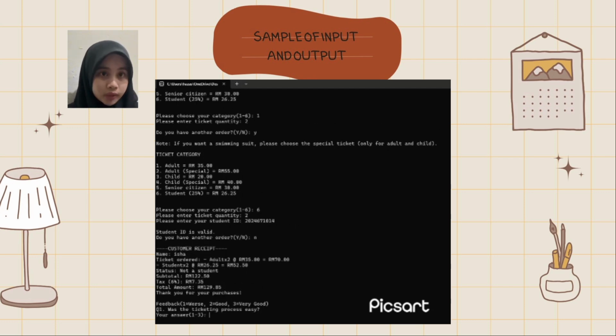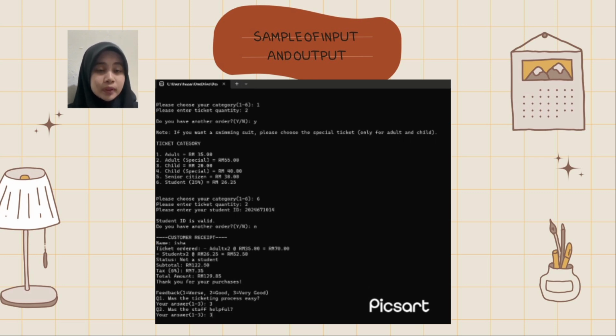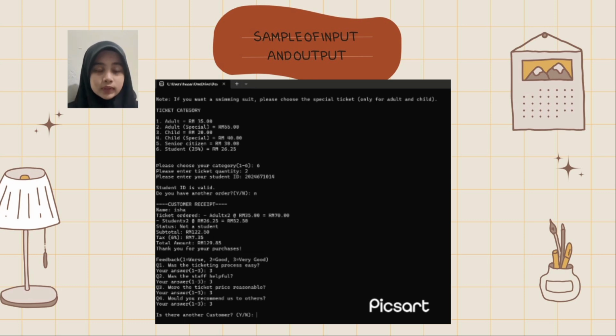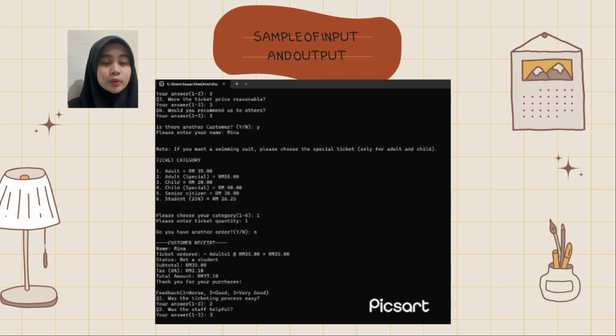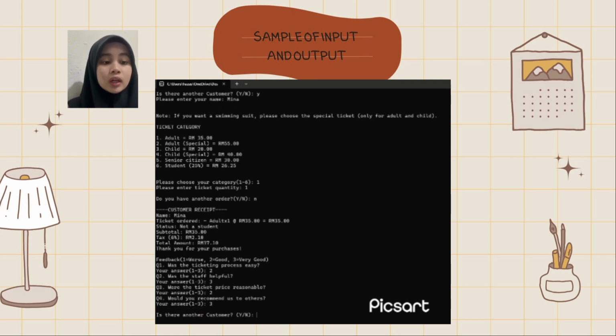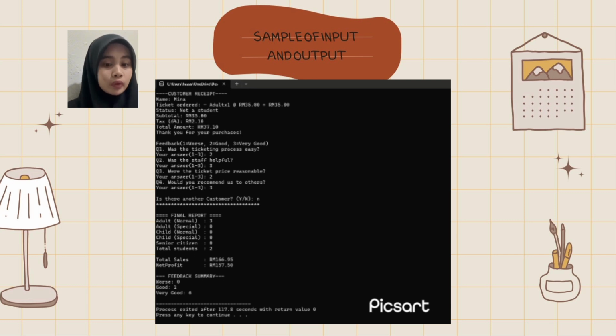If they have no other order, our system displays the receipt of tickets to help our customer confirm their purchase, and then the customer needs to vote for feedback. Our system also shows the final report to allow the staff or supervisor to monitor performance and customer satisfaction.